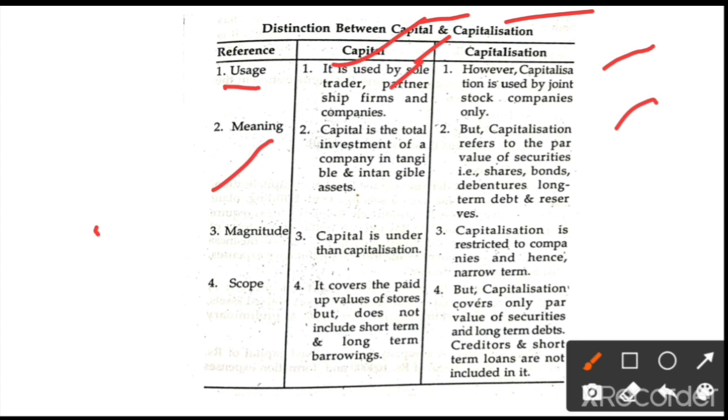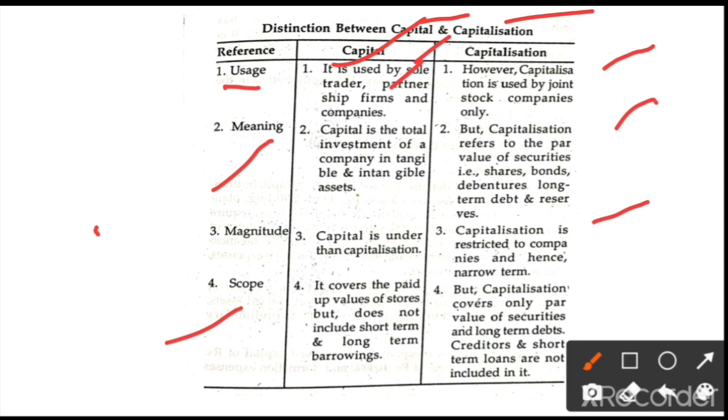Next, the magnitude. Capital is a part of capitalization and comes under it. Capitalization is restricted to companies and hence is a narrow term. Now the scope. Capital covers the paid up value of stock but does not include short term and long term borrowings.